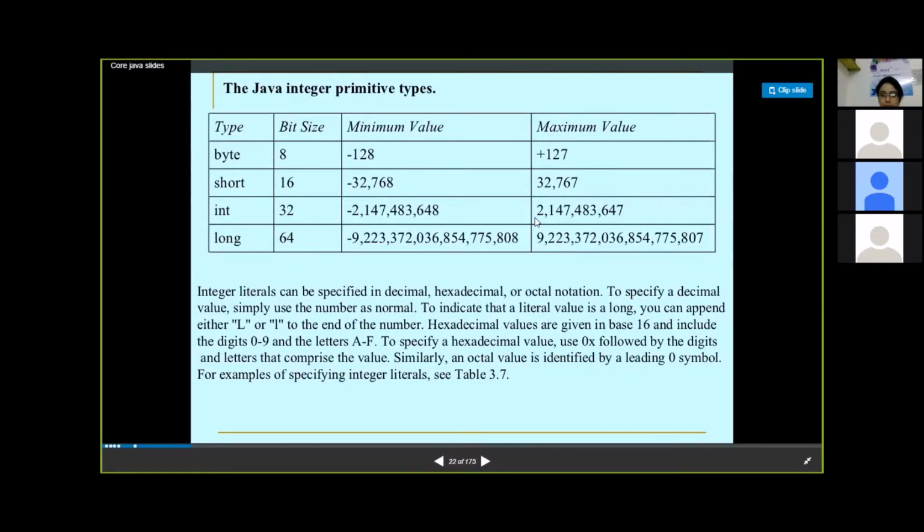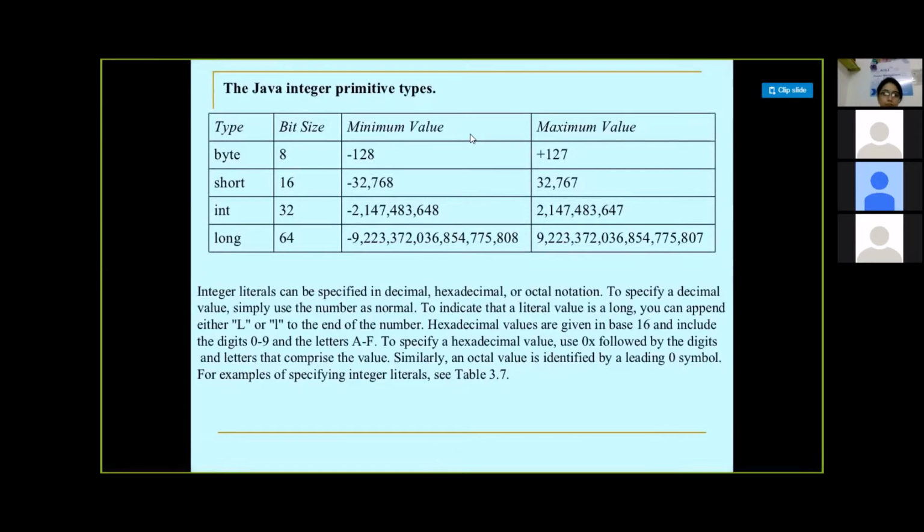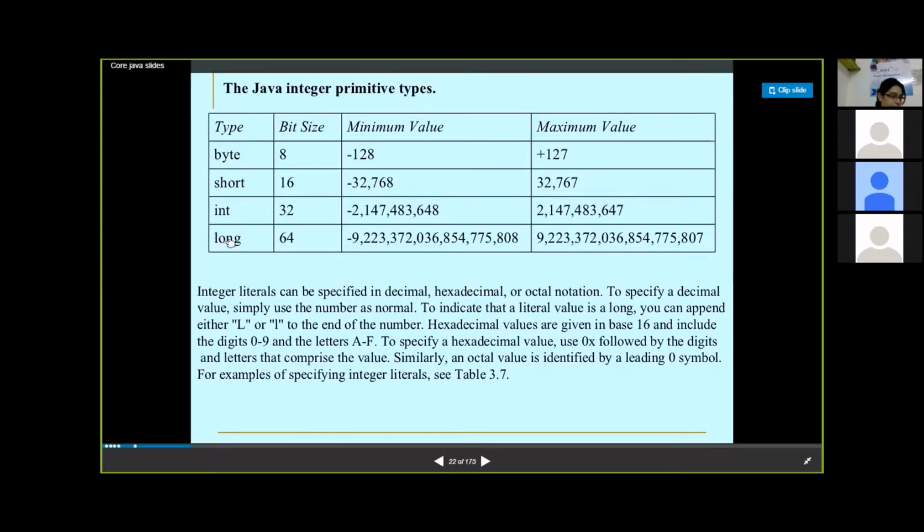signed integer means. For short integer, that would be like minus 32,000 something to 32,000 something including 0. Then for integer, it would be like this number to this number including 0. These are all signed integers, so they have negative values as well as positive values. If you want to store more values, you have to go for the longer version. If you want to store smaller values, you can go for the smaller ones. So these are the basic data types in Java.